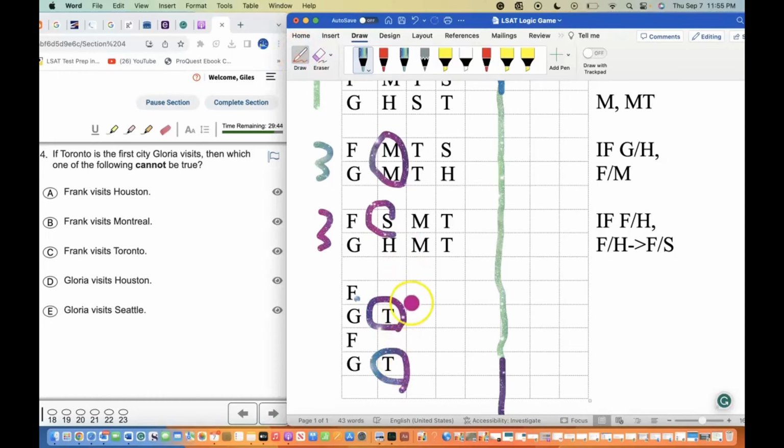Which of them cannot be true? So technically I can't put Montrose and Toronto here because, well, let's see what we could do. Alright, if that's the case, then we're going to put M here.